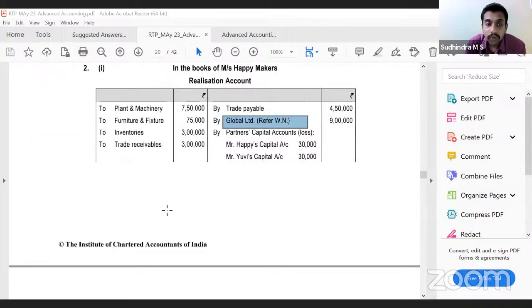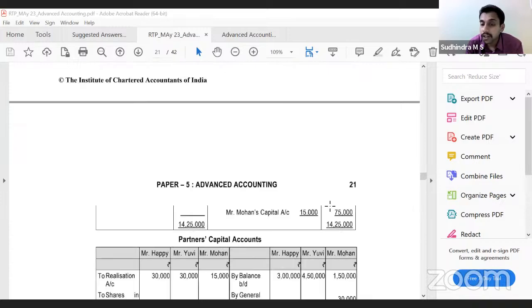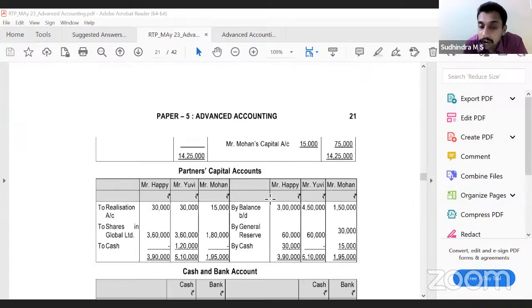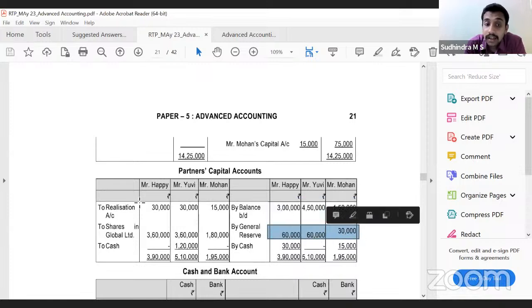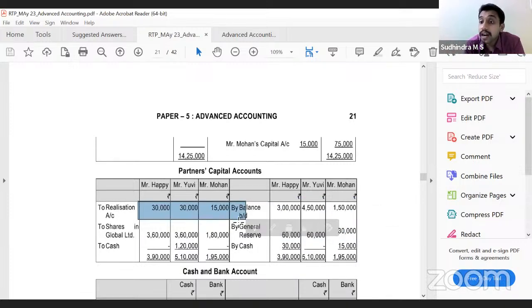Okay. Now, that's all. This gives us the realization loss. Transfer it in partners capital account. In partners capital account, we have the opening balance, we have general reserve, bring it in their profit sharing ratio. Then realization loss. Now, with regard to shares, what have they said? They will apportion the shares in their profit sharing ratio. Correct? And balance, if any, would be brought in cash or taken over by cash. So 9 lakh rupees would be apportioned in their profit sharing ratio in this manner: 3,60,000, 3,60,000, 1,80,000.